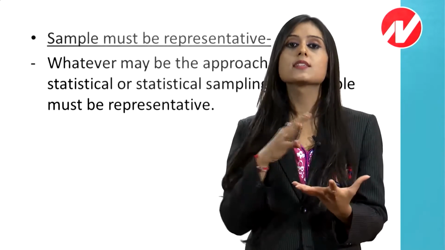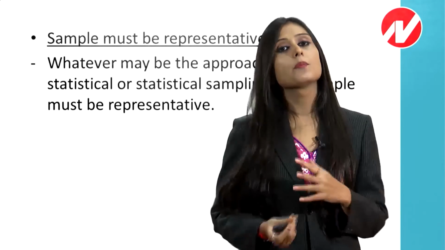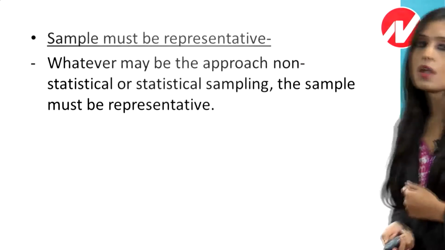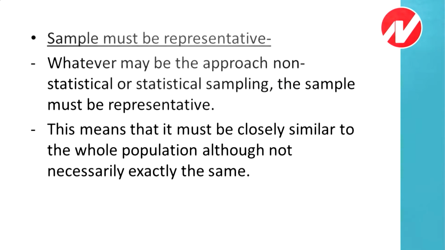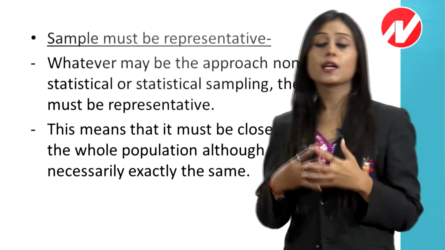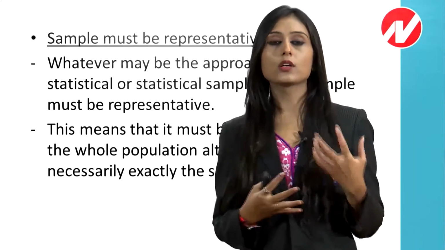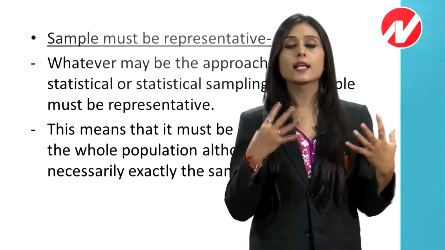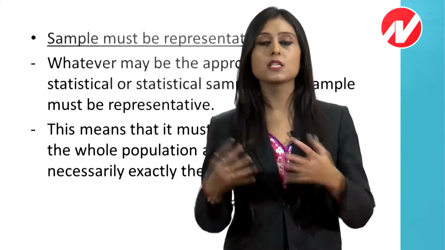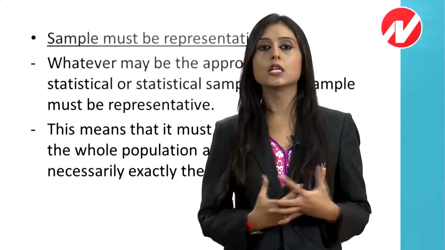Means whatever you are selecting, it must match the population criteria. Next point. This means that it must be closely similar to the whole population, although not necessarily exactly the same. Obviously, because you are selecting a sample, they are not asking you that whatever sample you are selecting, it should exactly match the population. Means 100% exactness is not needed.